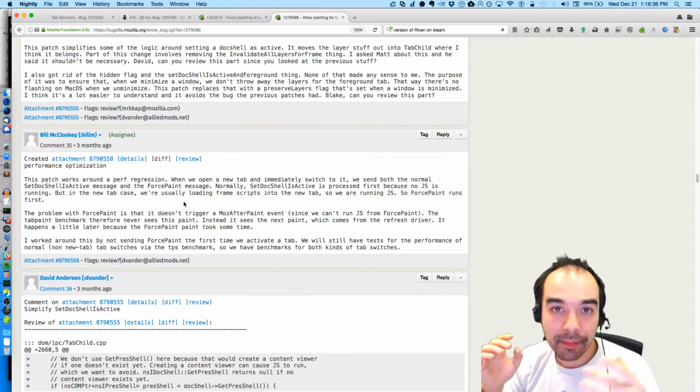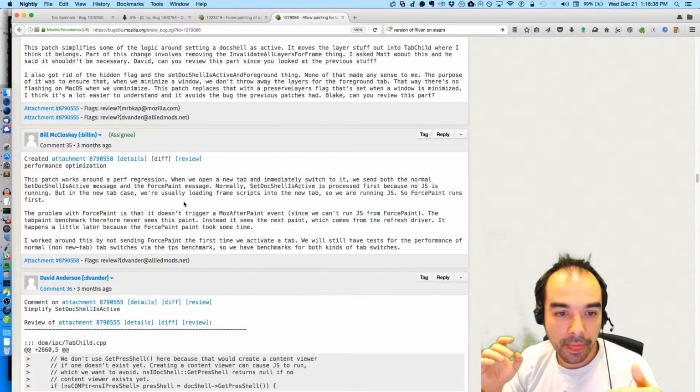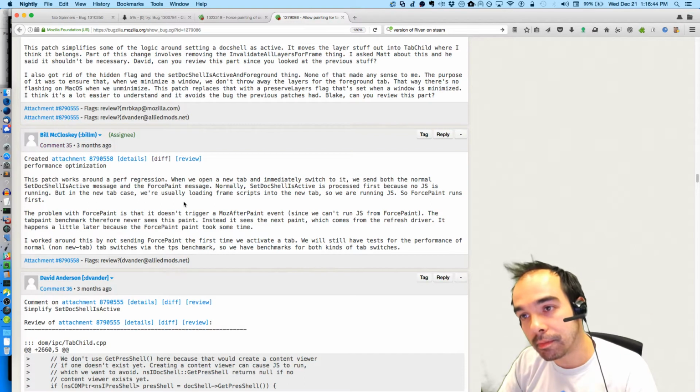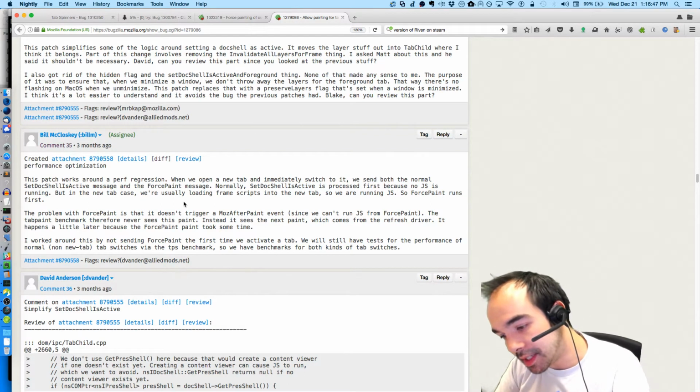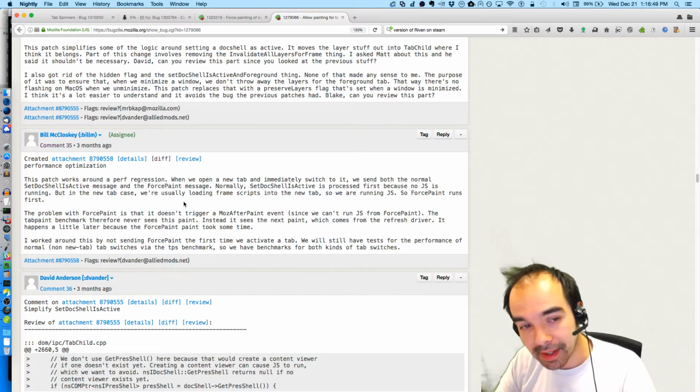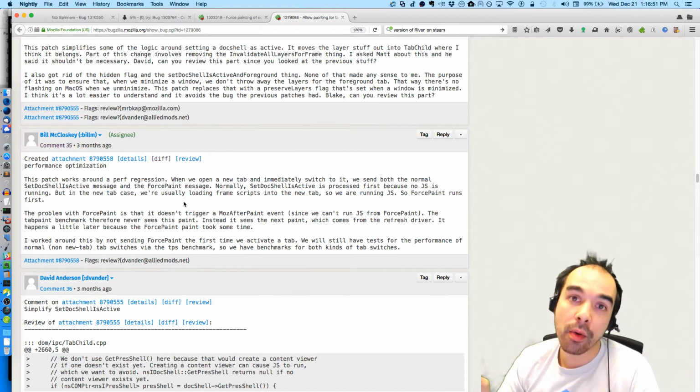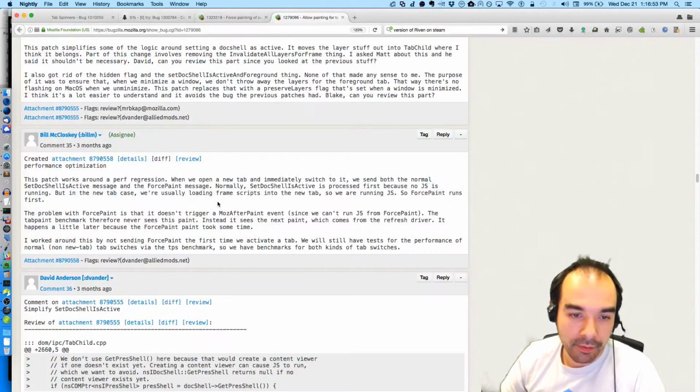And what's happening is force paint will run first. The tab child is busy setting itself up, so the force paint message comes in, and this is in the scenario where we don't do that first activate Boolean.